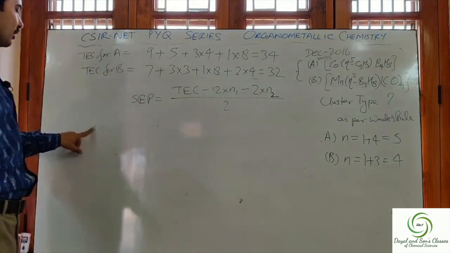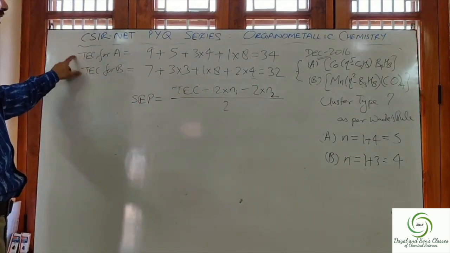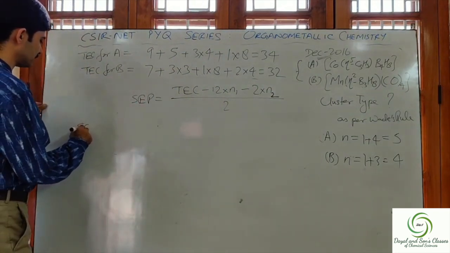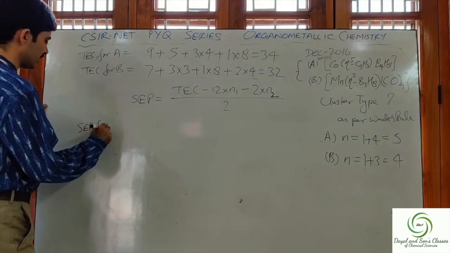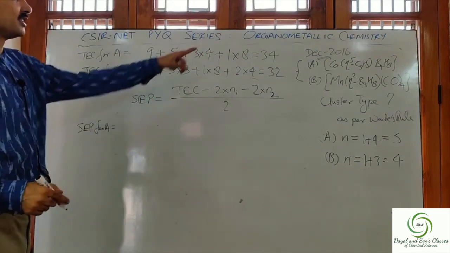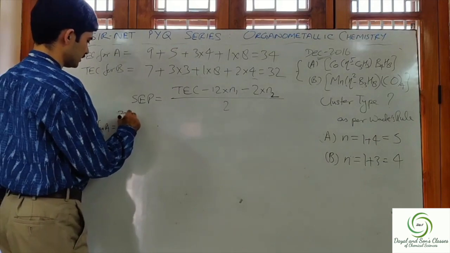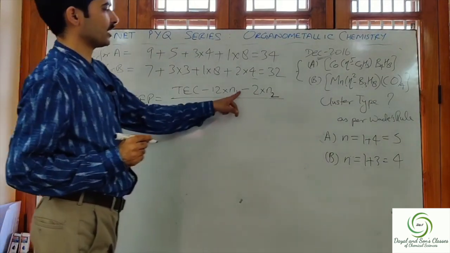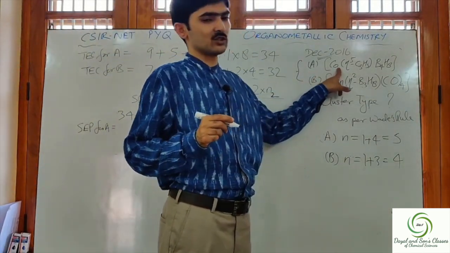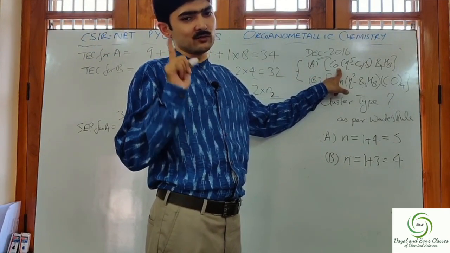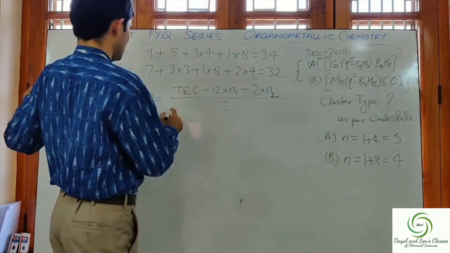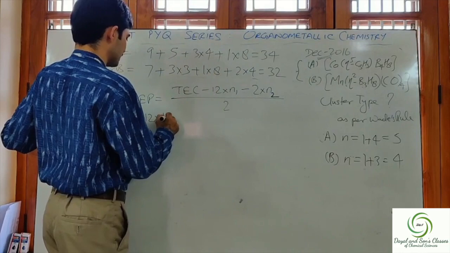So now using this formula, let us calculate the skeleton electron pair for A. So SEP for A is equal to TEC is 34 minus 12 into N1. In this complex A, there is only one cobalt which is forming the vertices, so 12 into 1, minus.